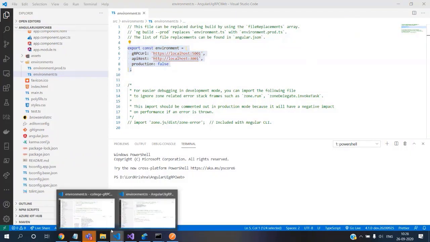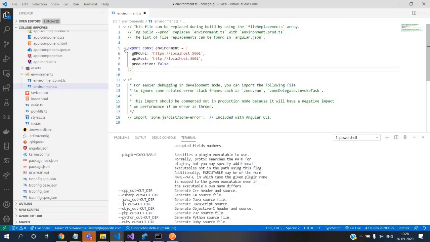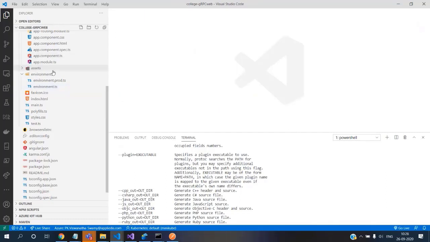If you want to have an enterprise application, you are talking to the API as well as you want to talk to this gRPC web. In that case, having those here will definitely help. So I just added it here.